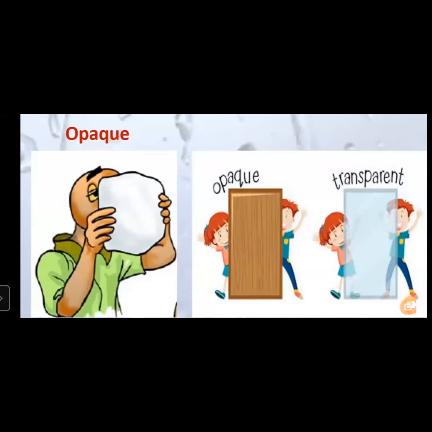Children, we have seen what is transparent and what is opaque. Here you can see two children standing near a wooden door. On one side you can see a boy and girl standing behind the door, right? We cannot see them properly. Are their legs seen properly? No. One leg is behind the wooden door. We cannot see their legs. But in the next picture, it is transparent, like glass, right?